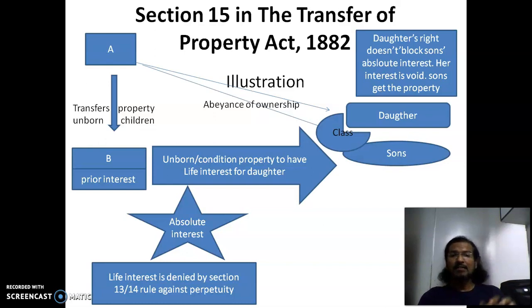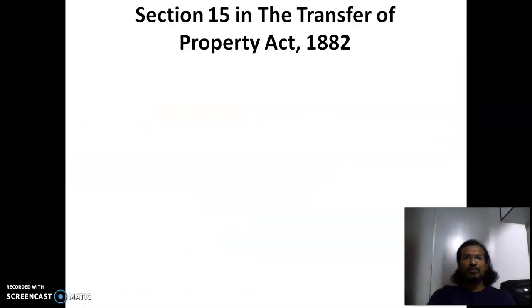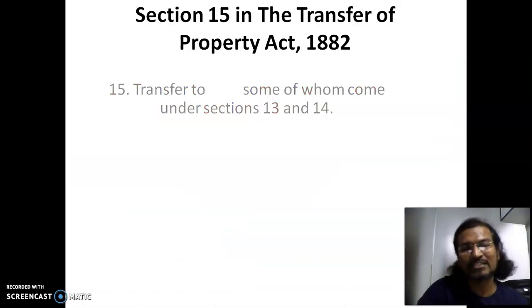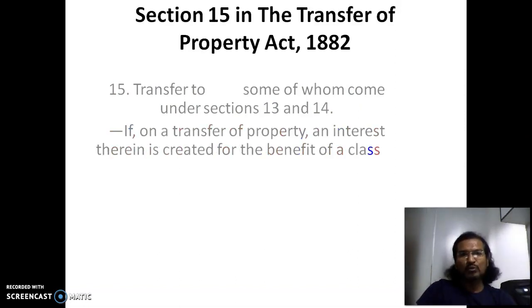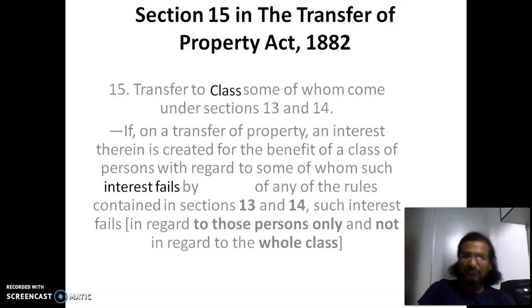That means the class of sons would get this property divided among themselves, minus the daughter, because the daughter has been devoid of this property under section 13 and 14. So now let's come back to the section so that we understand it with what we have studied with respect to the class, the interest fails.